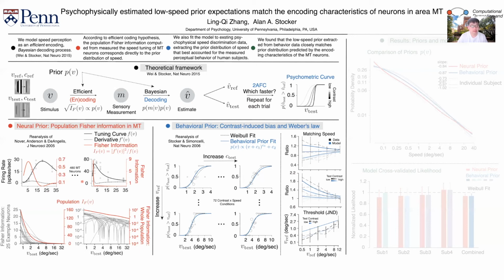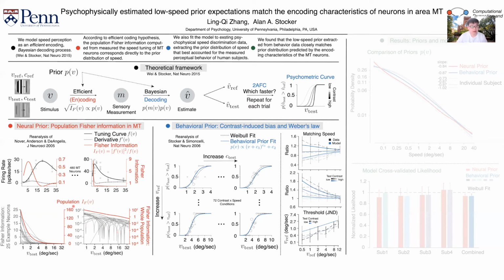Further, assuming an independent noise model among the population, the population Fisher information is then a direct sum of the individual neurons, which is represented by the solid red line here. The gray lines show 25 example neurons. As you can see, in the log space, they roughly tile the entire space in terms of the encoding.